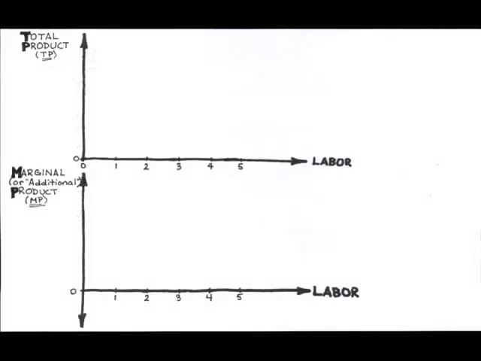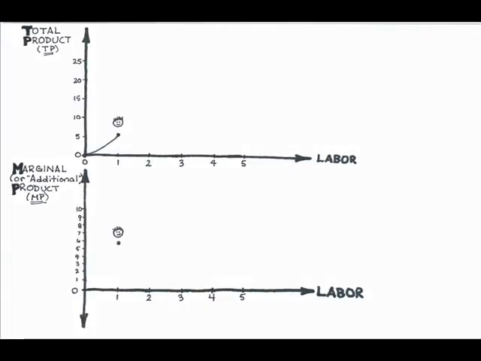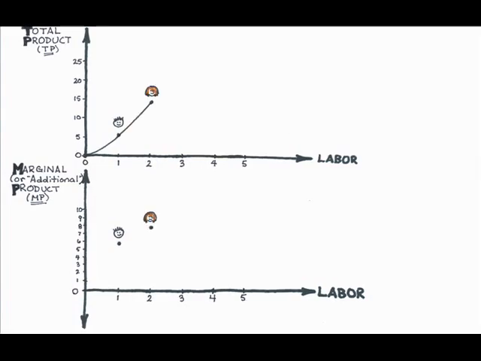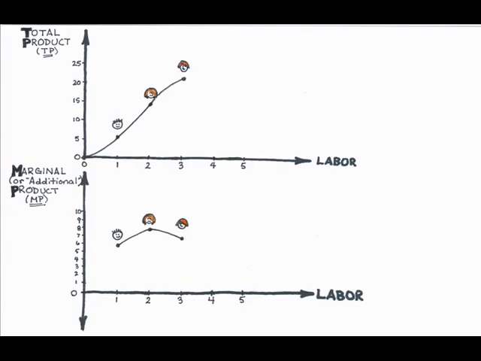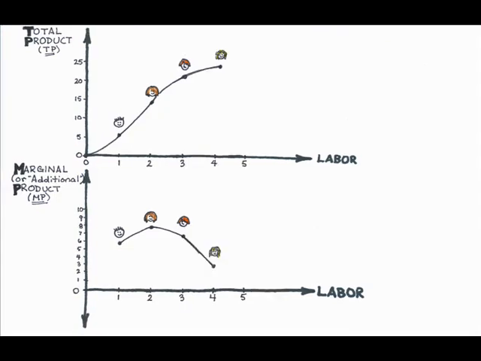Okay, here's the visual on how production progresses when you add more and more of one type of resource without changing the other resources. First, I hired Lee. My total product was 6, and he had added 6 to my product. Next, I hire Angelina. She added 8 to my production, giving me a total output of 14. Third, I bring Oliver to the team, bringing total product to 21. This means that Oliver added 7 to my output. Lastly, I hired Katie. Total production did increase to 24, but this was only 3 additional units of output.